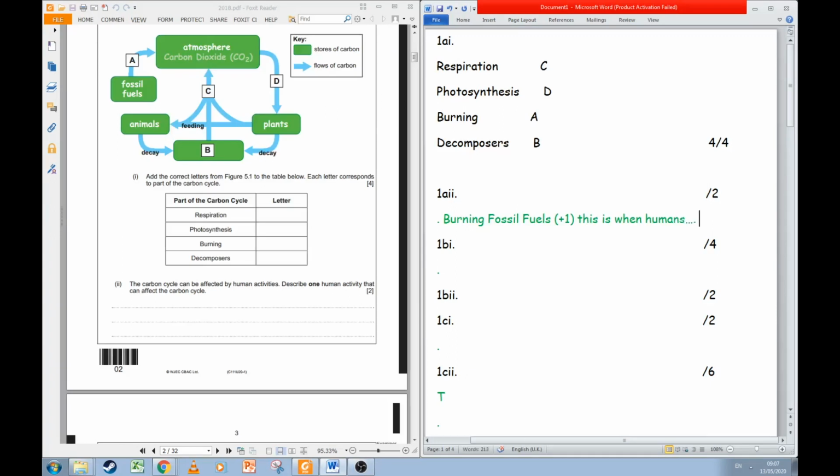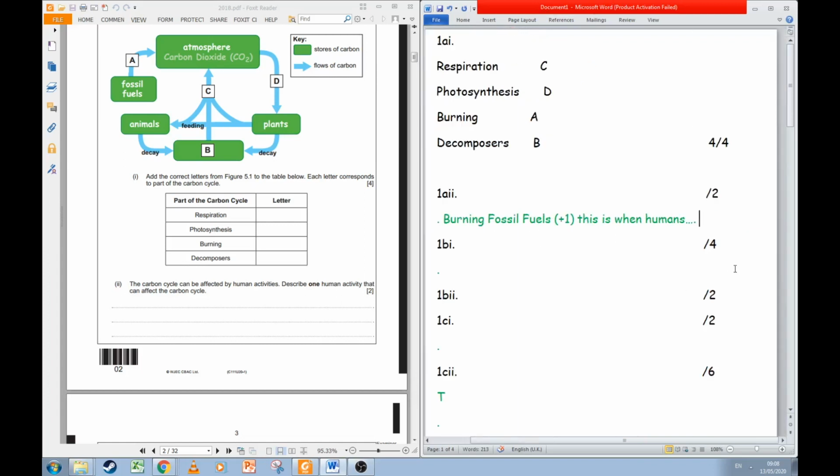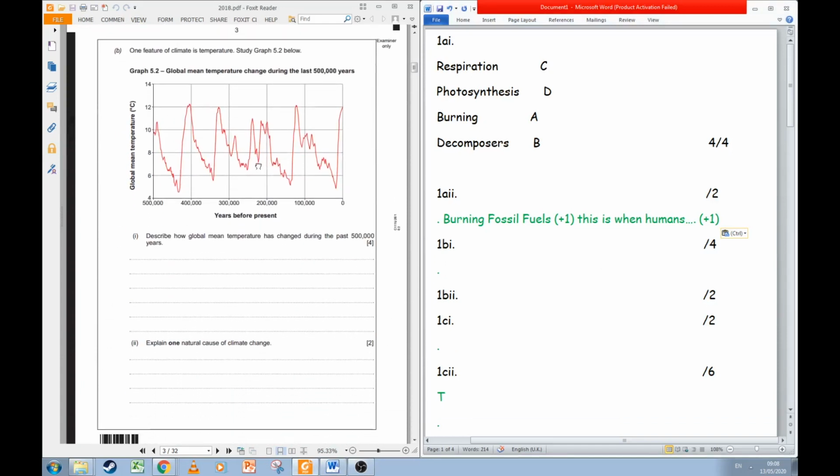Burn fossil fuels, releasing CO2 into the atmosphere. Something along those lines is going to get us that extra mark. We have to add that in to get that extra point, okay? Just simply saying burning fossil fuels will get us 1. We need to explain how that affects the carbon cycle to get 2. Let's have a look at the next question.